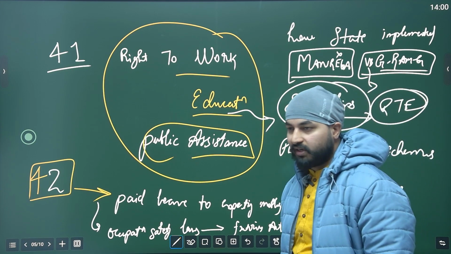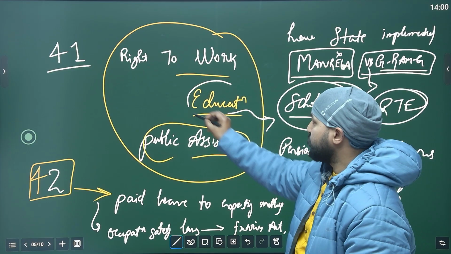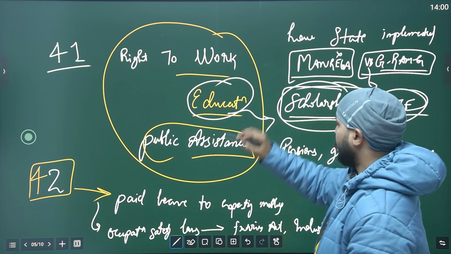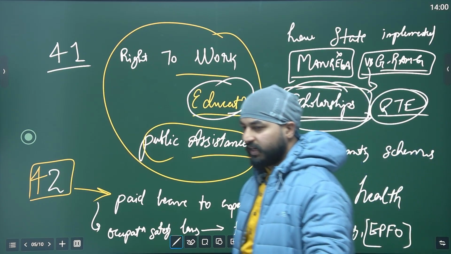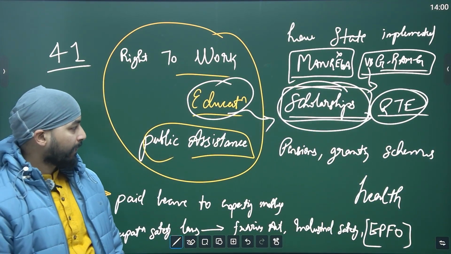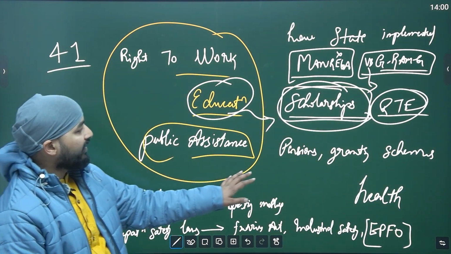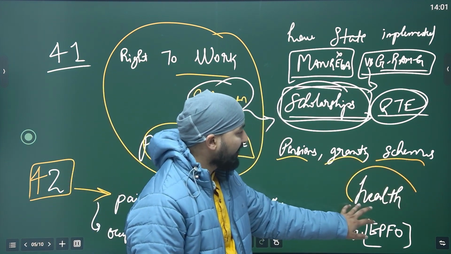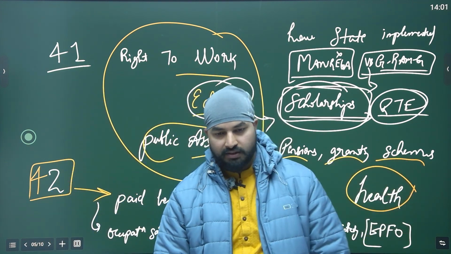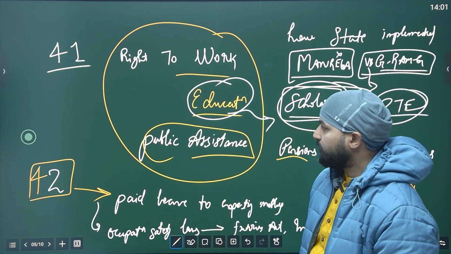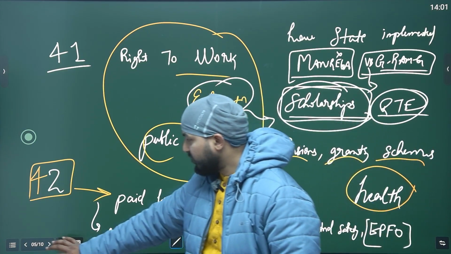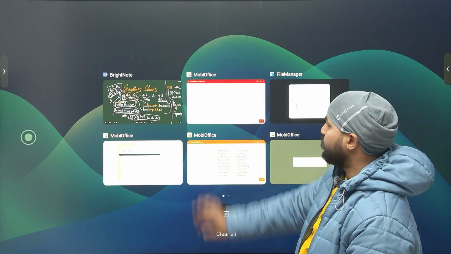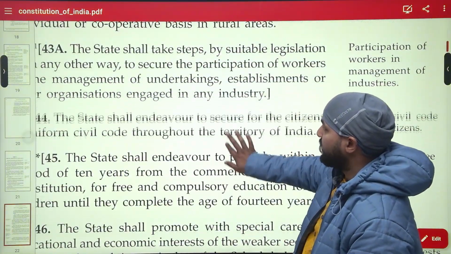Now this is a fundamental right. So in a way, the education aspect has been covered using the right to education, and for higher studies the government gives grants and scholarships. Public assistance is provided through pensions, grants, and schemes, for example health schemes. Now we'll see the 42nd. Let's see the text for both 41 and 42 so that you can understand this at the same time.